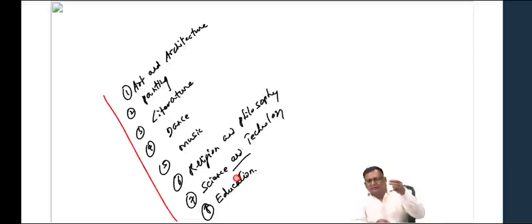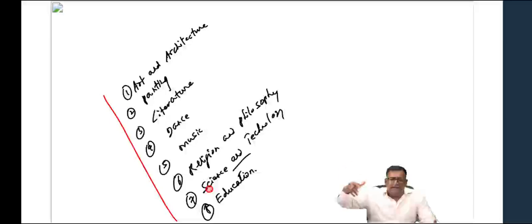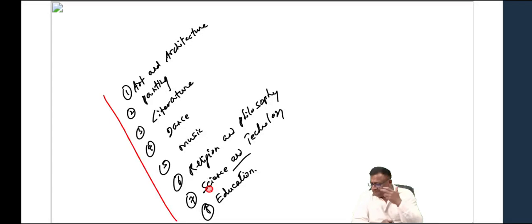Then you already have books in the market where the topics have been segregated. The questions have been segregated topic wise. So, for example, Indian dance: what all the questions have come from the Indian dance topic in the mains. Similarly, painting. What are the various questions asked by UPSC from the painting topic? Similarly, art and architecture, literature, like that.